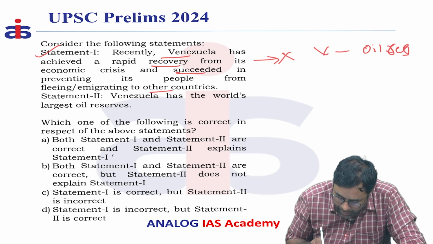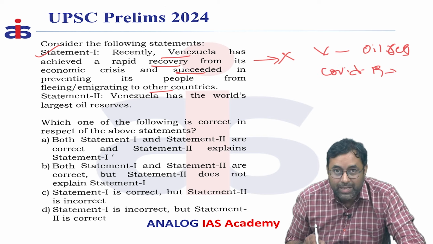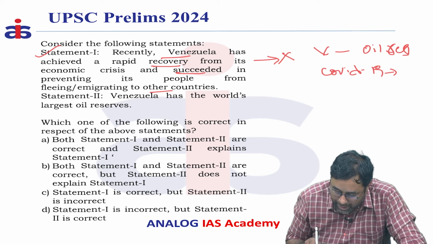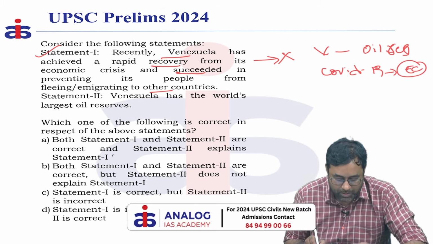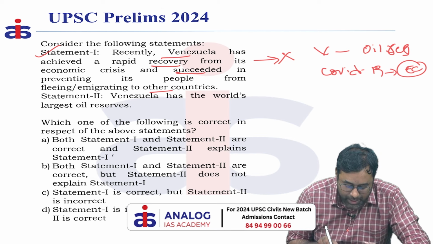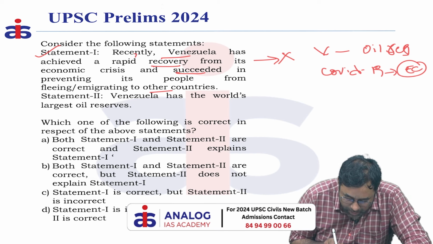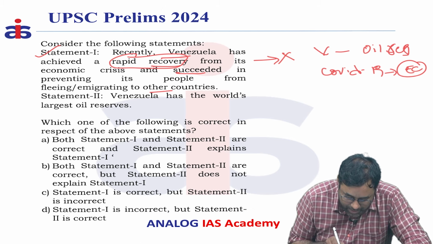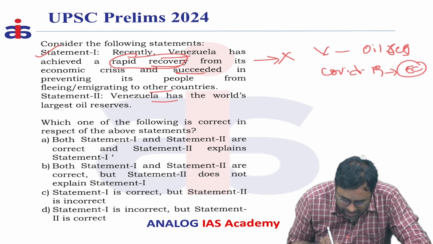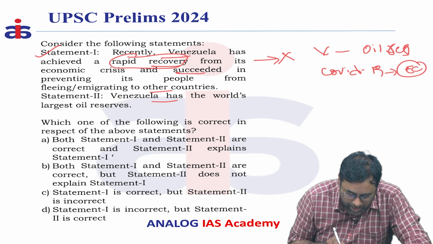During COVID-19, the total economy declined and it is facing an economic crisis which has continued even now. In the statement they said that they have been rapidly recovering. This statement itself is wrong. And the second statement says that Venezuela has the world's largest oil reserves.